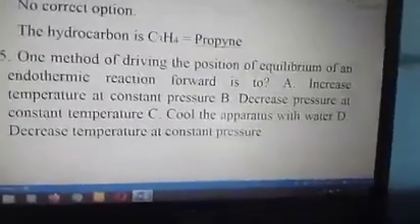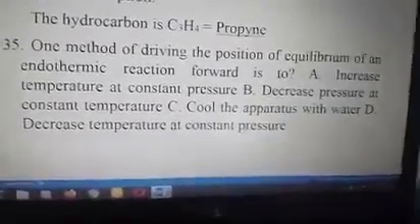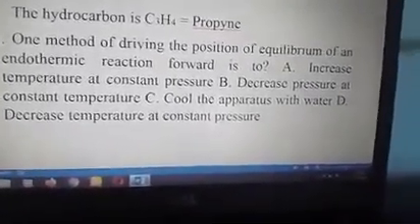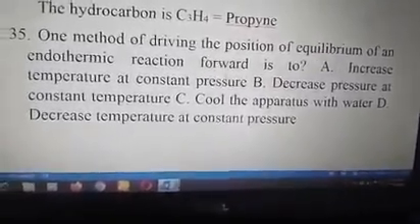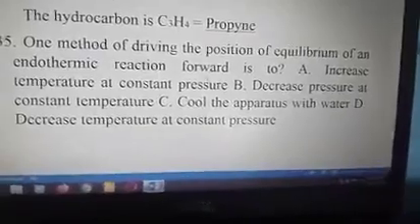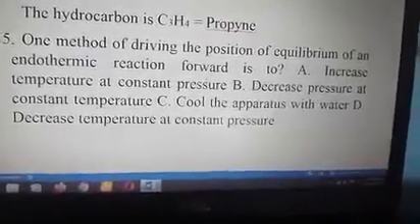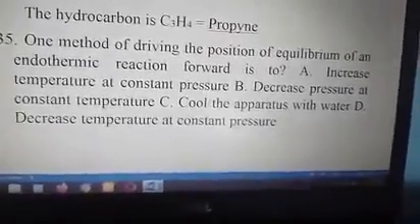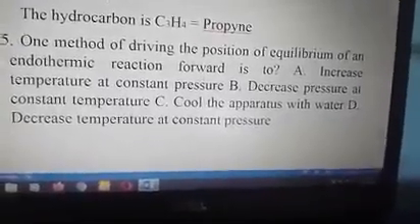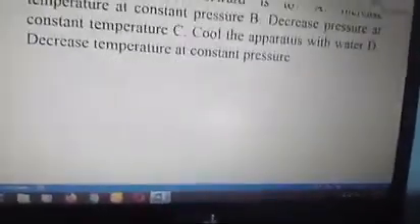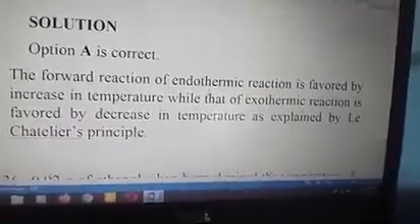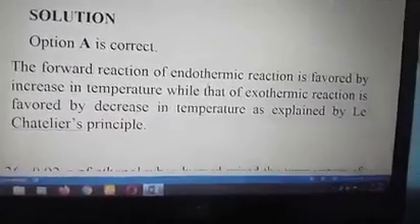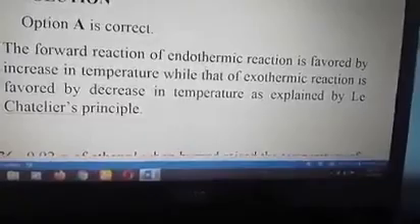35. One method of driving the position of equilibrium of an endothermic reaction forward is to A, increase the temperature at constant pressure, B, decrease the pressure at constant temperature, C, cool the apparatus with water, and D, decrease the temperature at constant pressure. The answer to the question is A, increase the temperature at constant pressure, because endothermic reactions are reactions in which heat energy is absorbed and they require heat energy to move forward. So 35 is A. The forward reaction of an endothermic reaction is favored by increase in temperature, while that of an exothermic reaction is favored by decrease in temperature, as explained by Le Chatelier's principle.